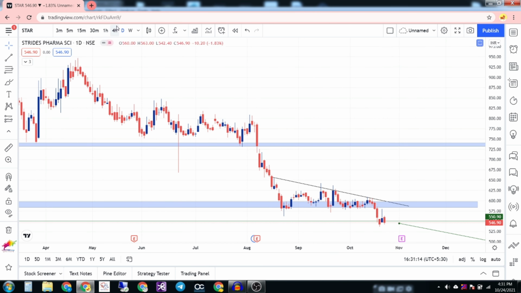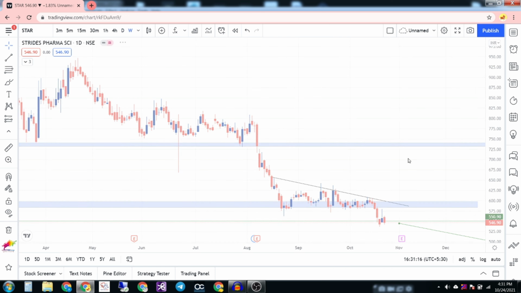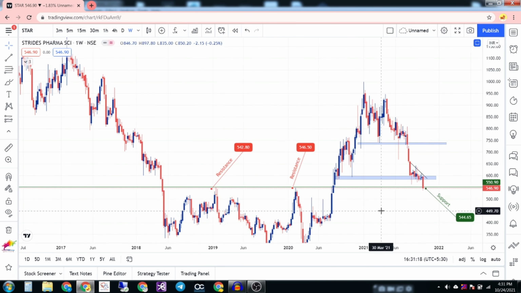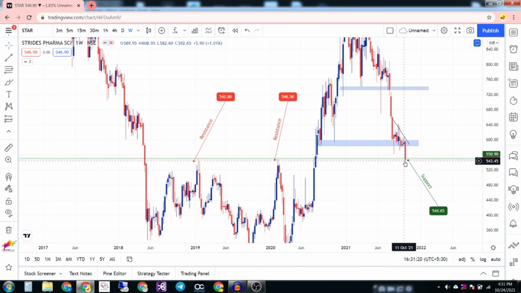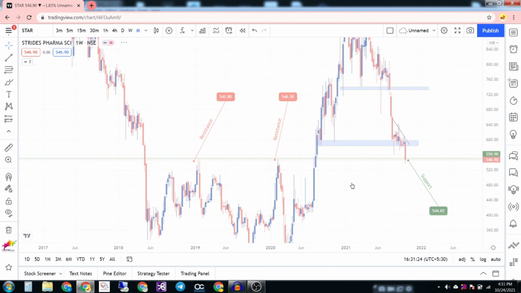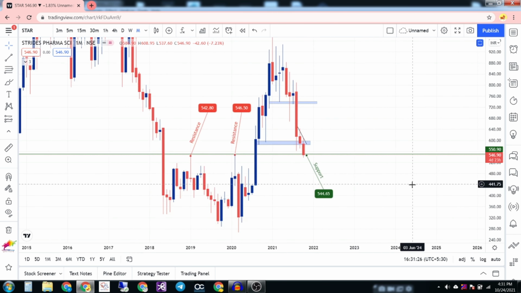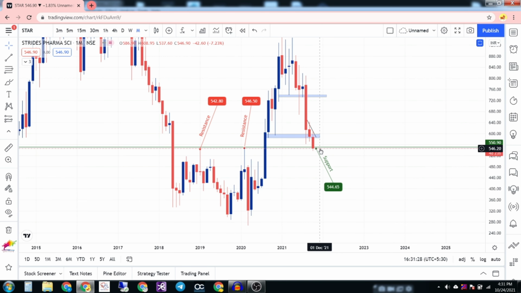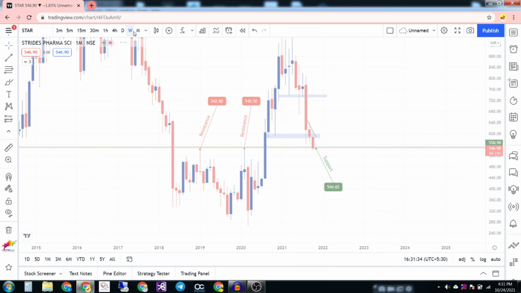So next one is Star Pharma, sorry. Star Pharma, I'm expecting this range to get support. If you see in the monthly time frame, it is a strong resistance which has turned into support. So I'm expecting this range to get a good support in Star Pharma.